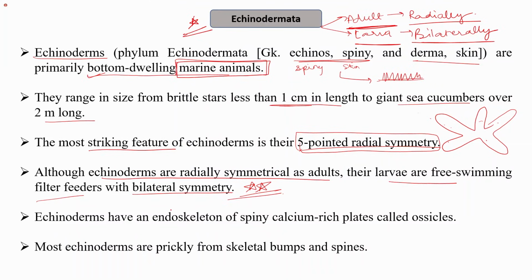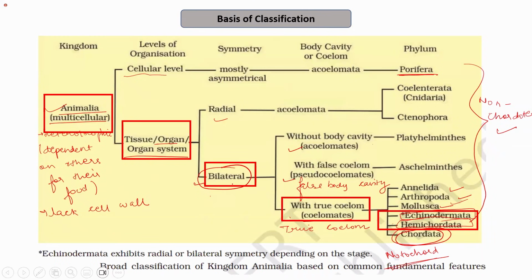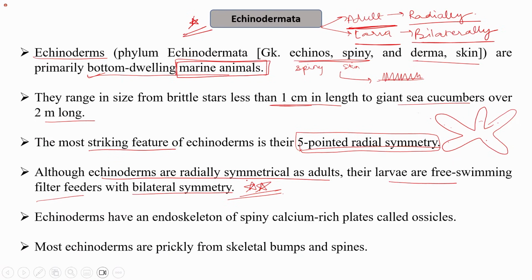And in case nothing is asked, then we can see from the figure that echinoderms come under the bilateral symmetry. They have considered the symmetry of larva. So the larvae are filter feeders with bilateral symmetry. That is, they have only one axis of symmetry. And in the adults, the striking feature is that although they have 5 arms, still they can have the radial symmetry. The body is oriented in such a way.